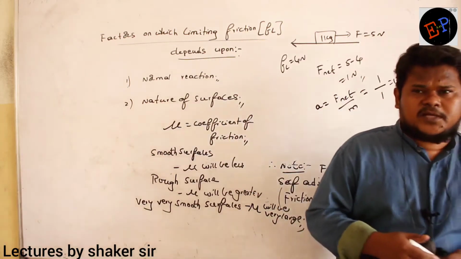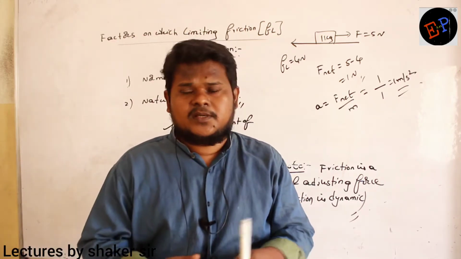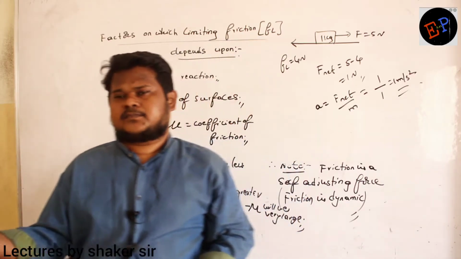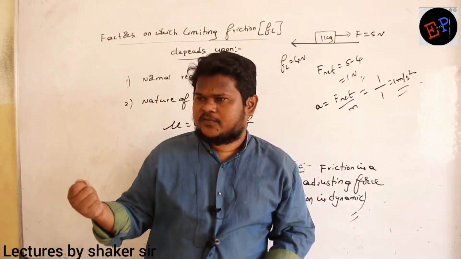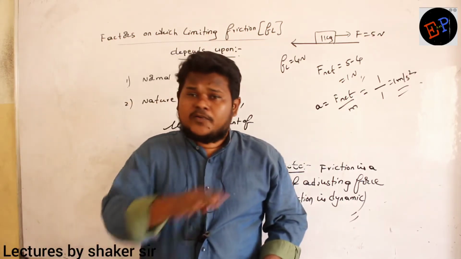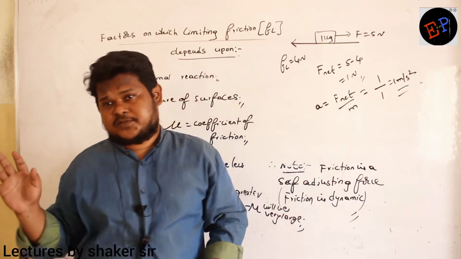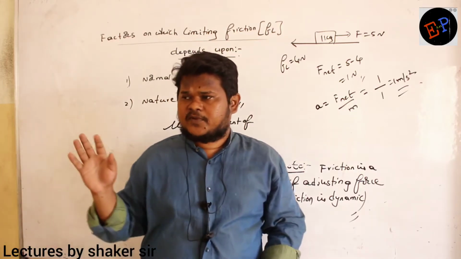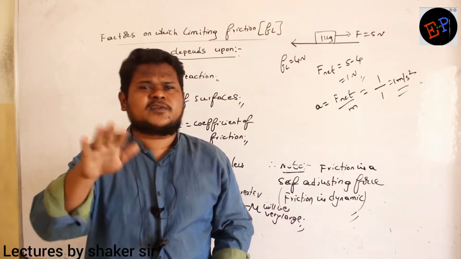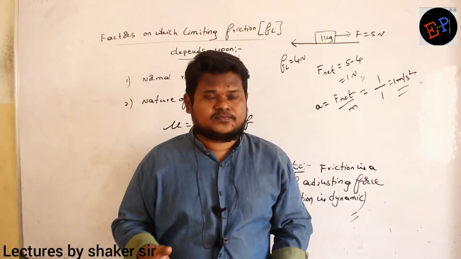See, if you take two rough surfaces, and you place one surface on the other, then the coefficient of friction will be greater, because to slide bodies on a rough surface is very tough. Now you polish both the surfaces. Then frictional force will be reduced, and the coefficient of friction also will be reduced. But if you smoothen them very, very smooth, then friction again increases.